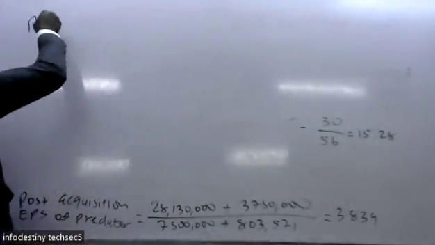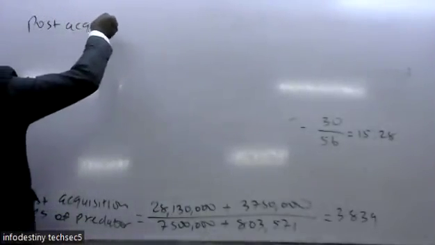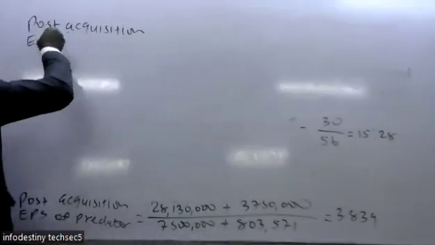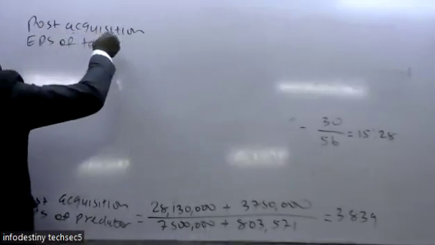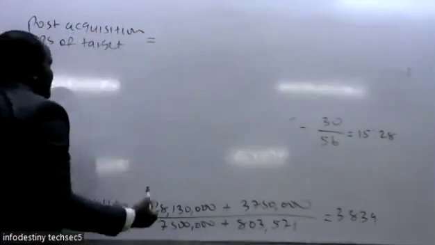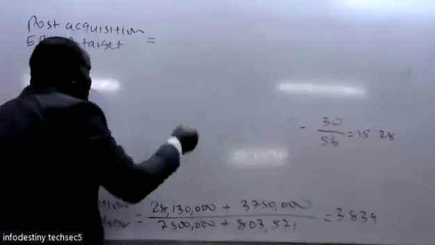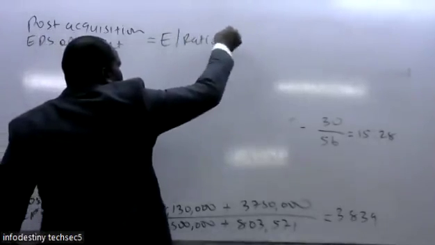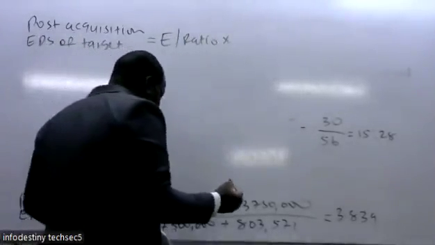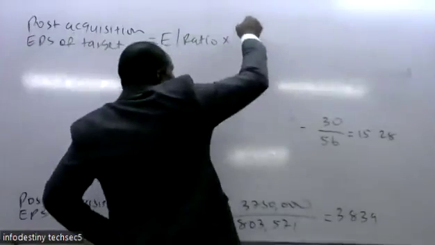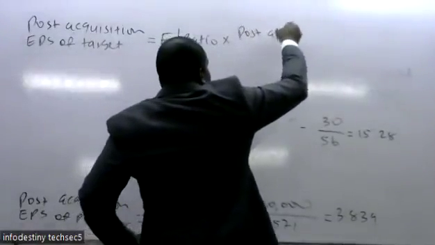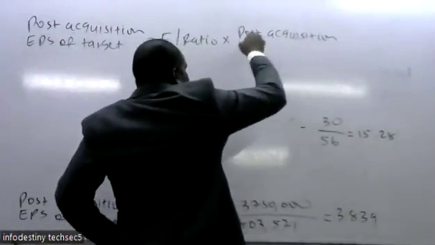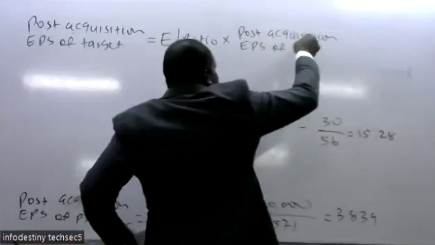When you want to compute the earning per share of the target, you simply take the exchange ratio and multiply by the earning per share of the predator.